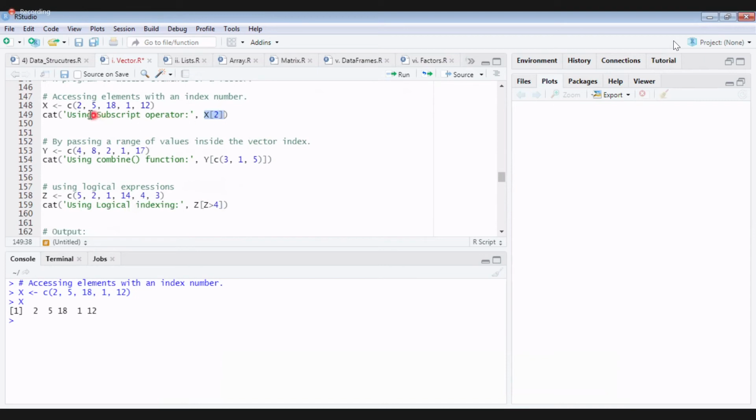Is x of 2 5 or 18? If it was Python, what would x of 2 give, 5 or 18? In Python, does indexing start from 0 or 1?